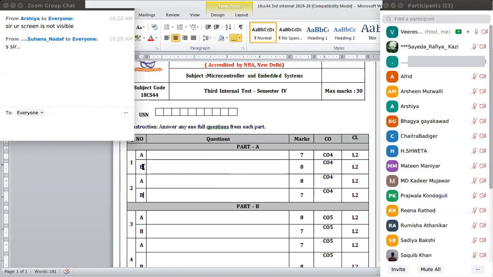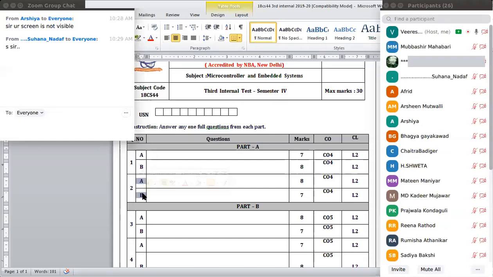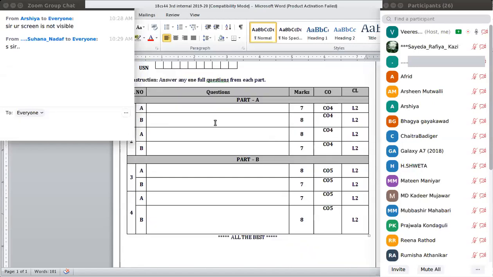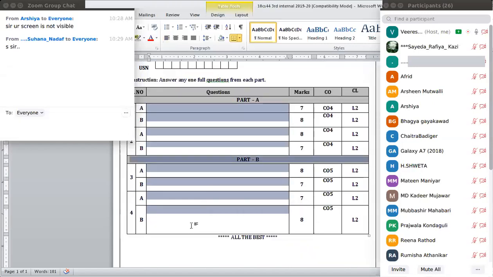You cannot write 1B. You will not get full marks, 15 marks. Okay, it is not considered. It will be considered as extra. So write any one full question. It should be full AB. If you choose 2, it should be 2AB in full. So any one full question from each part. Okay. So this is the question paper pattern, right?